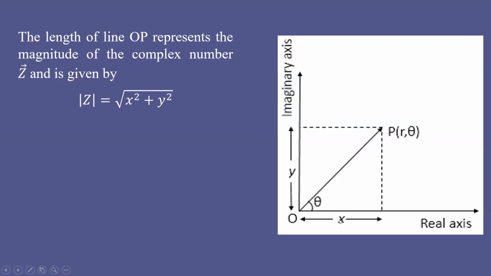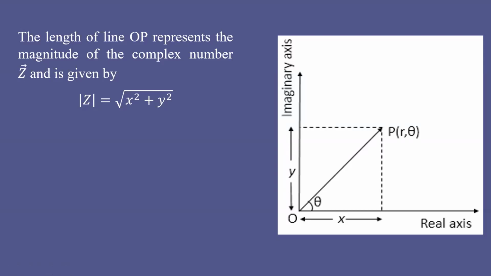So here x is the real part, y is the imaginary part. So this indicates the point in the complex plane by considering the real number along the horizontal axis and the imaginary number along the vertical axis. That's all.